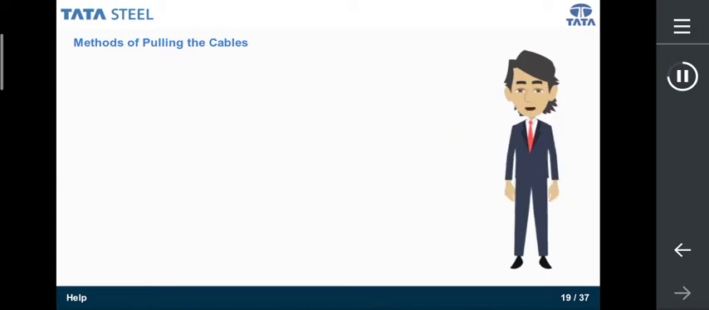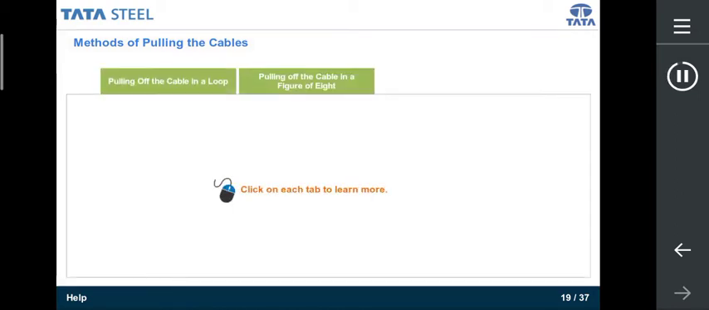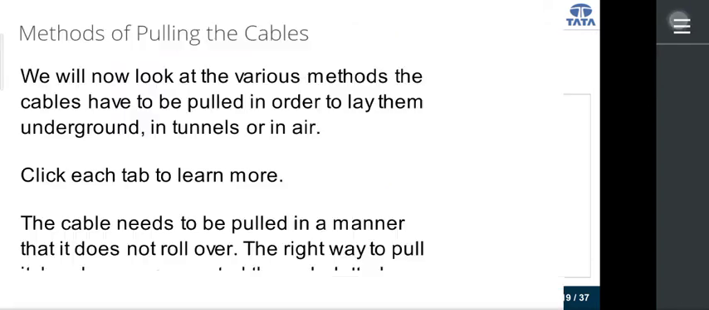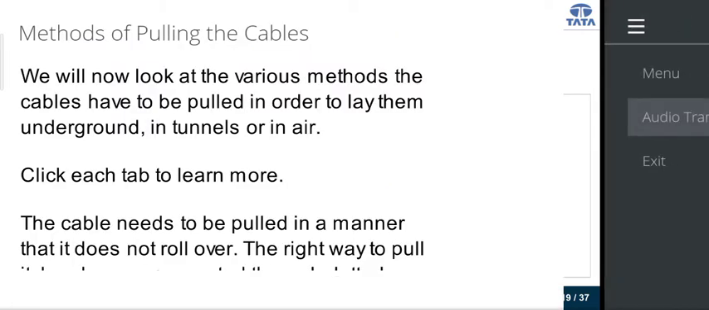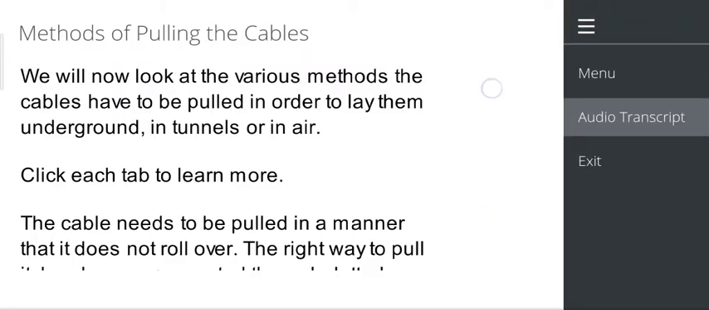We will now look at the various methods the cables have to be pulled in order to lay them underground, in tunnels or in air. Click each tab to learn more.